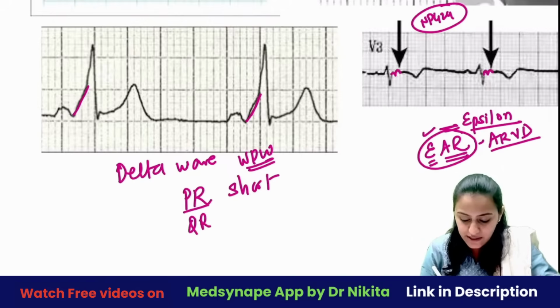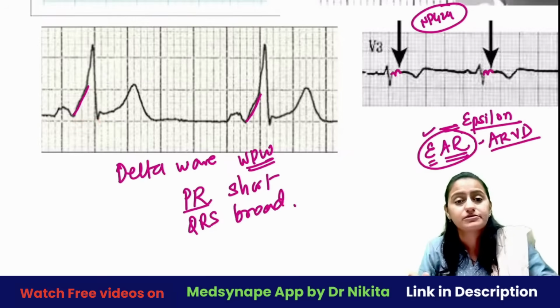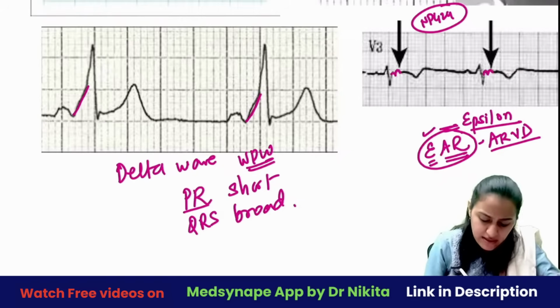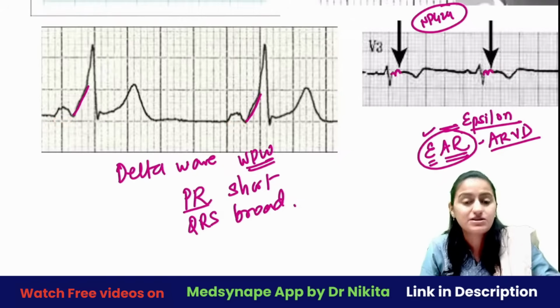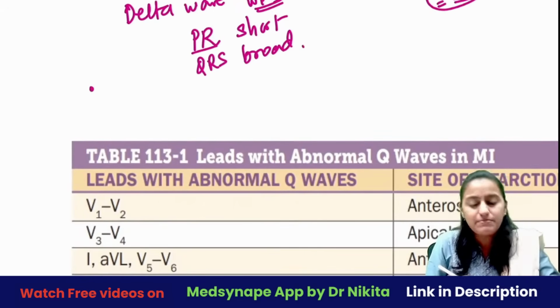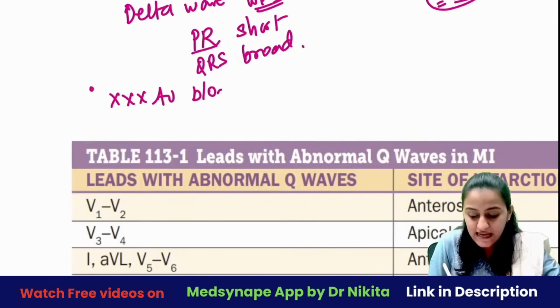How is the QRS going to be here? QRS, you can see, is going to be broader because it's an abnormal pathway. The PR is going to be short, the QRS is going to be broad, and it's going to have this delta wave. Remember that here in WPW, you do not give drugs which cause AV block.